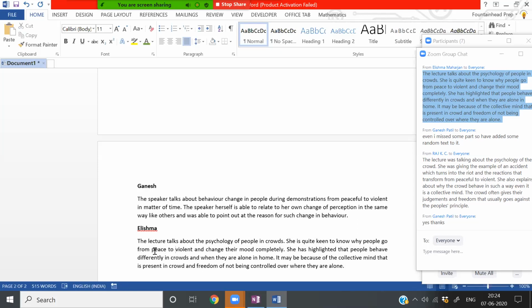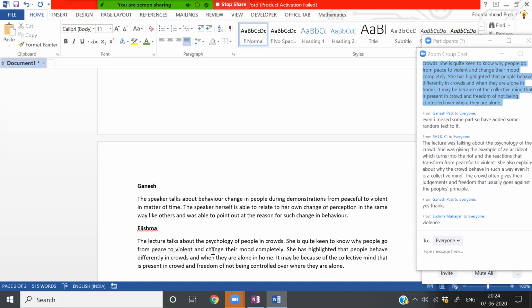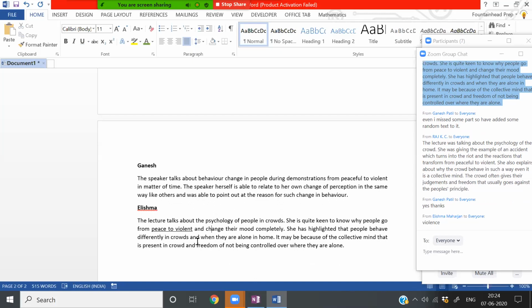Peace to violent. So maybe you can come up with a better construction there. She has highlighted that people behave differently in crowds and when they are alone at home. Okay, it may be because of the collective mind that is present in a crowd and the freedom of not being controlled when they are alone. Okay, so fair enough. Sentences are clean enough.